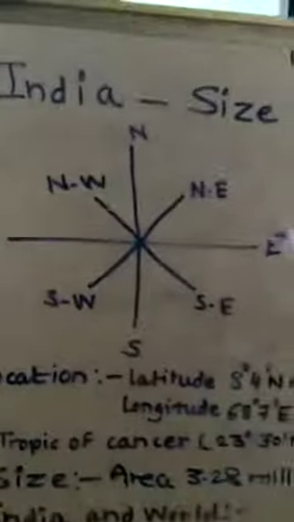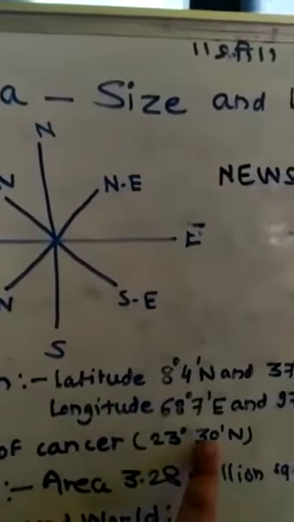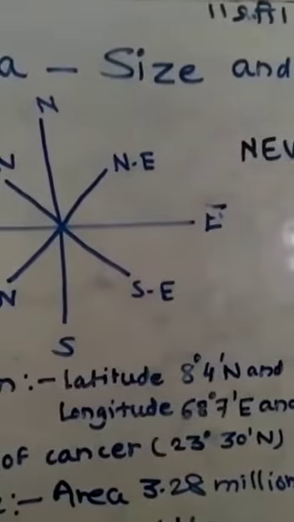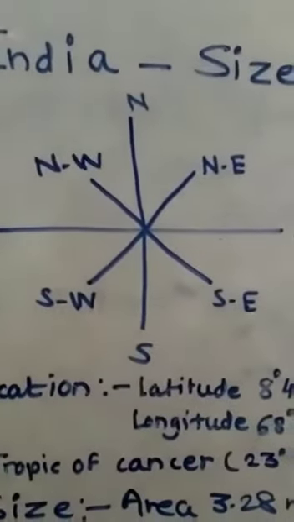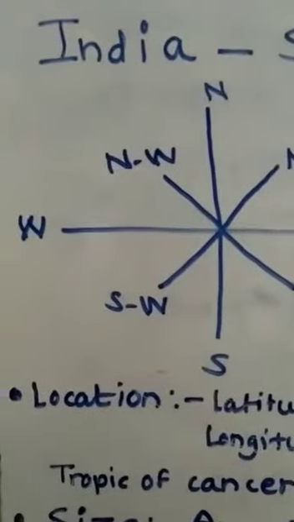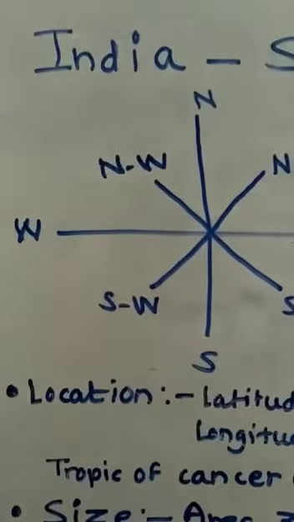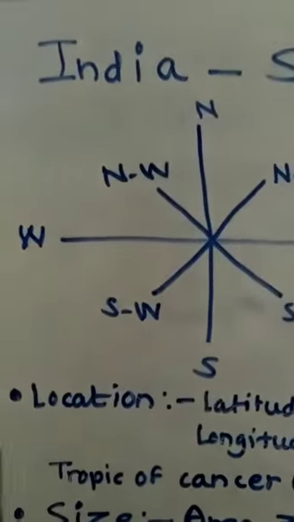Now, Tropic of Cancer, 23 degree 30 minutes north, divides the country into almost two equal parts. To the southeast and southwest of the mainland lie the Andaman and Nicobar Islands and the Lakshadweep Islands in the Bay of Bengal and Arabian Sea respectively.